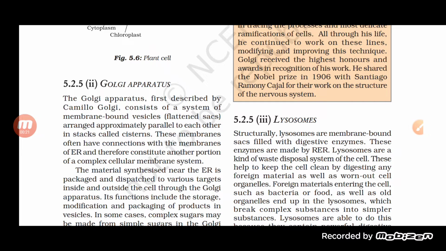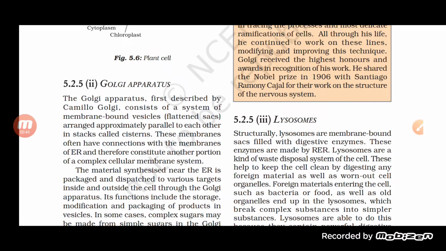In the previous class we were talking about the different cell organelles, which include the Golgi apparatus and lysosome. In the Golgi apparatus, we discussed that it was discovered and described by Camillo Golgi. The Golgi apparatus consists of vesicles and flattened sac-like structures, which we call cisternae.